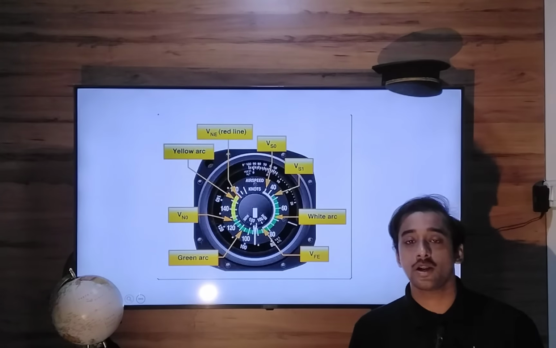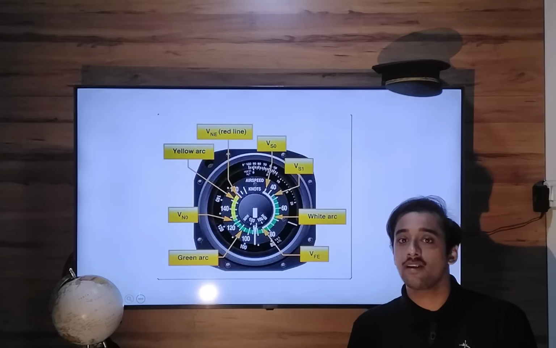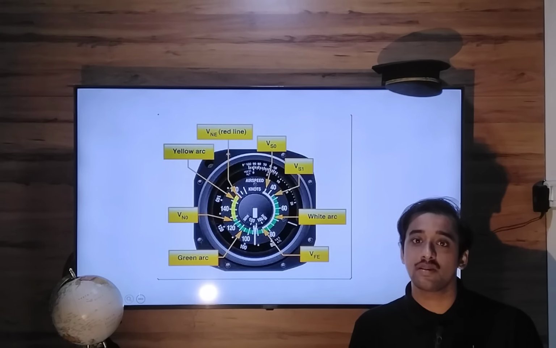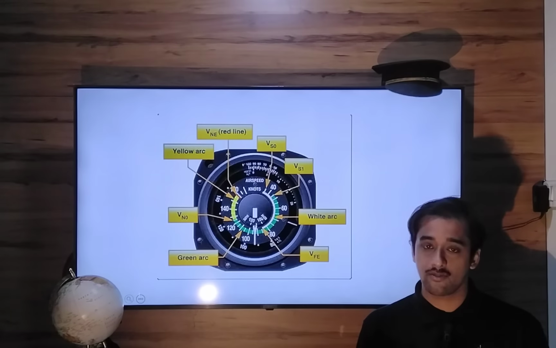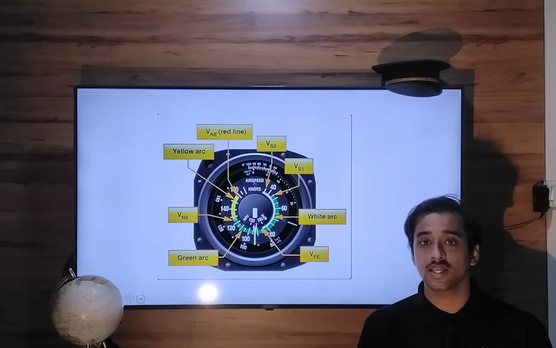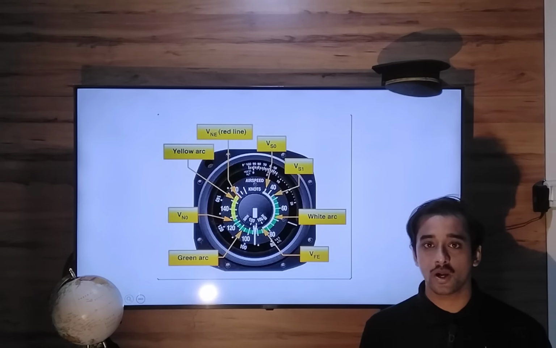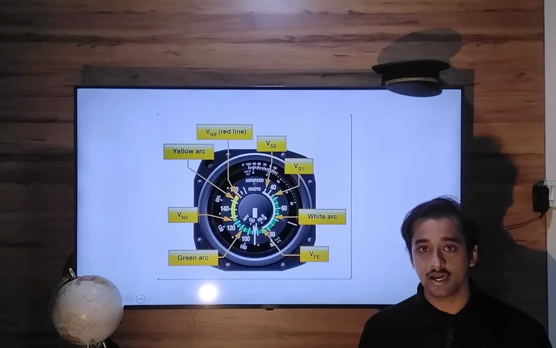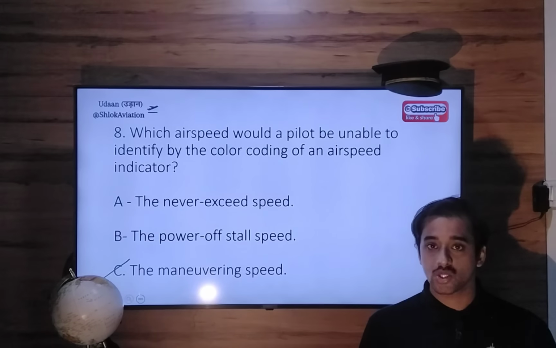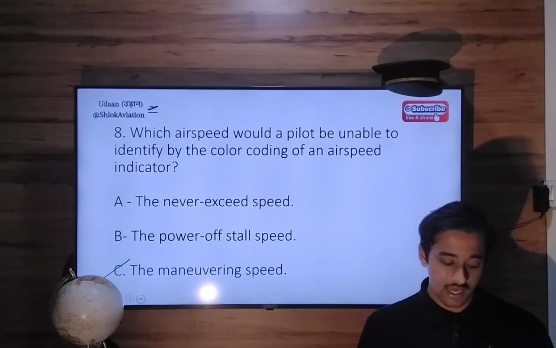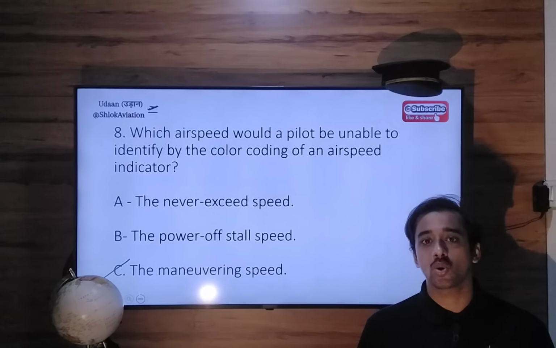Now what is the maneuvering speed of an aircraft? The speed at which you can deflect the controls of the aircraft to their maximum limit. That speed varies with the weight of your aircraft. As the aircraft becomes heavier, the maneuvering speed increases in value. As the aircraft becomes lighter, it decreases in value, and hence it becomes impossible to show maneuvering speed on the airspeed indicator in some form of color. So the correct option will be option Charlie. Maneuvering speed is not shown on the airspeed indicator by color coding.